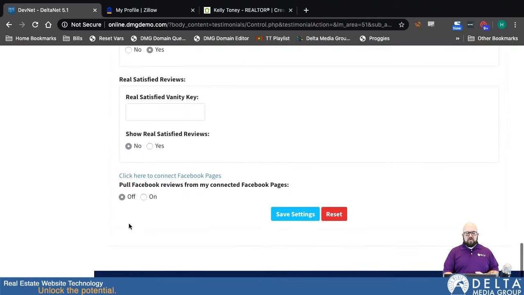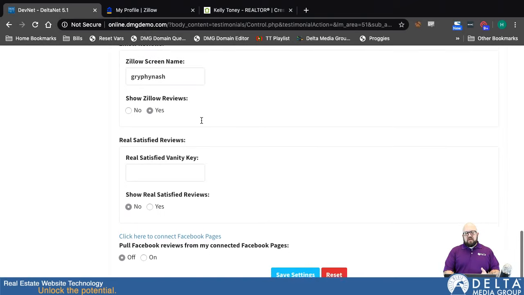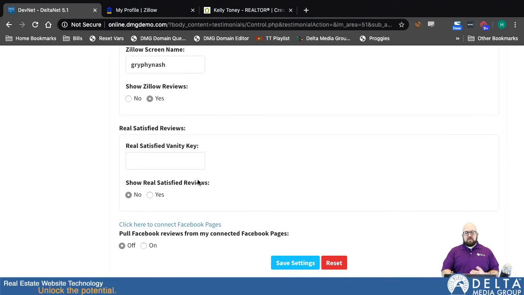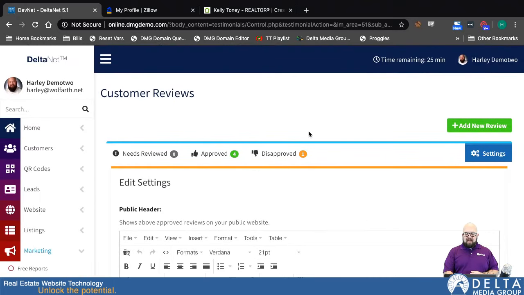Now as long as it is turned on down here at the bottom, it will still be pulling in the reviews from that account. So, like I've said, once you make any changes on this page and have the settings put together the way you want, you just click Save Settings here at the bottom, and that will basically set all of these changes live. So there you go. That is the review system.